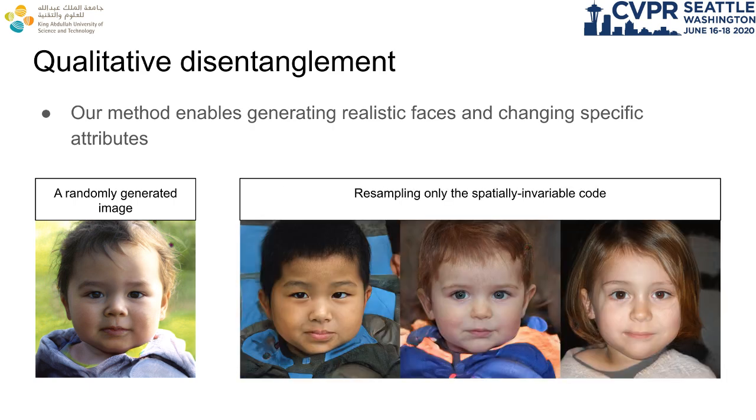Resampling the spatially invariable code shows a desirable effect. Pose, age, and facial expressions are kept. We observe that the shape of the clothing is also kept. However, the background, ethnicity, and sex are changed.